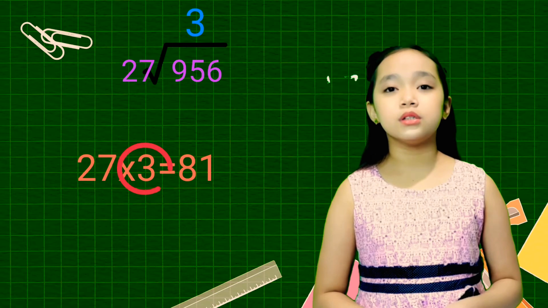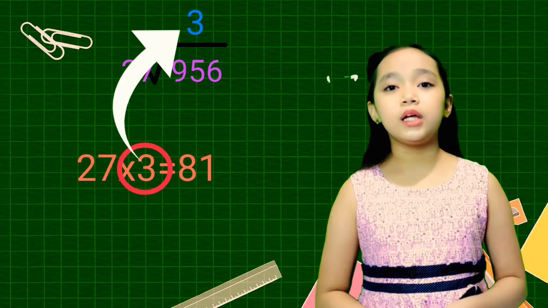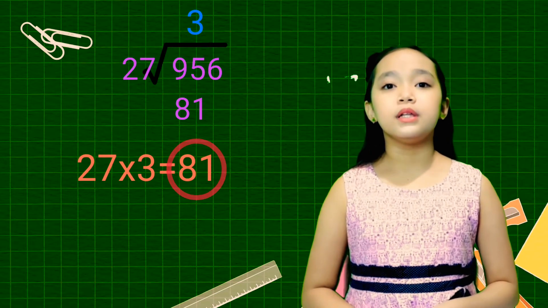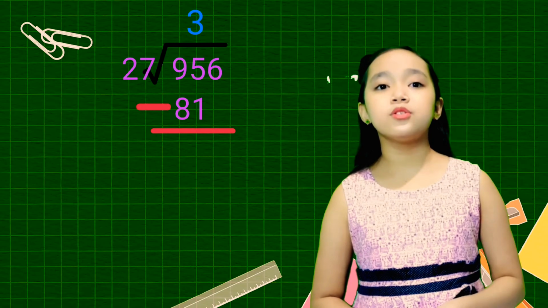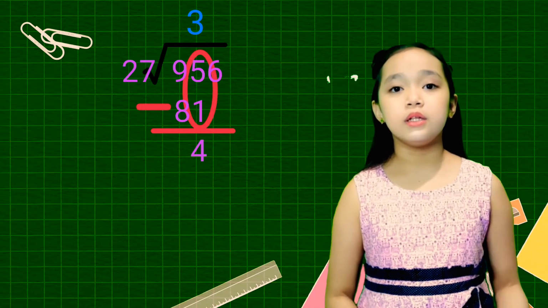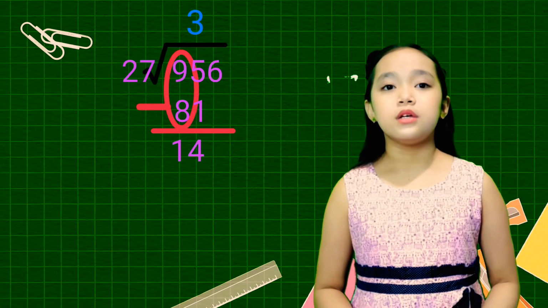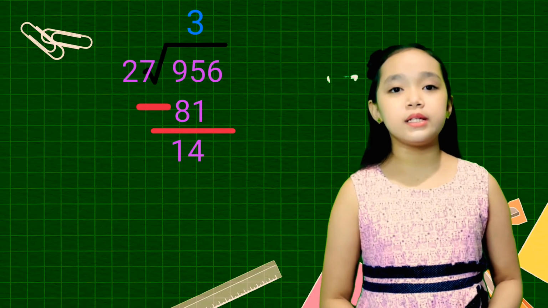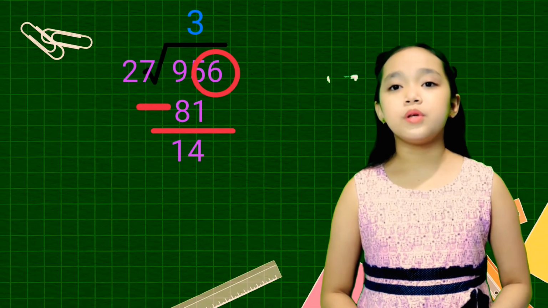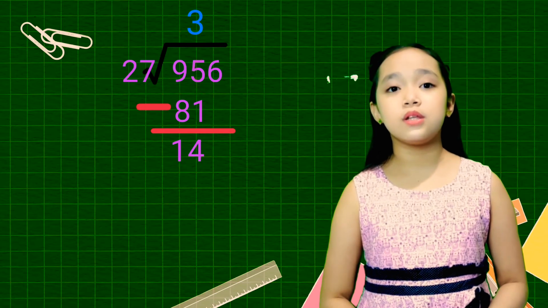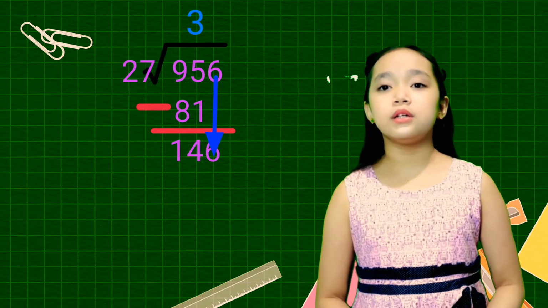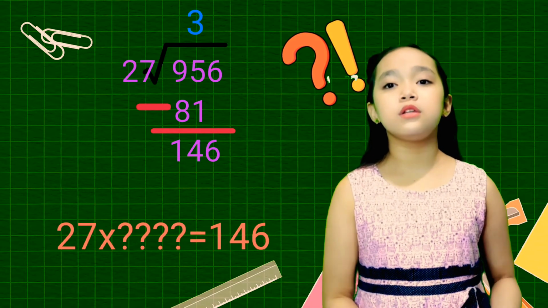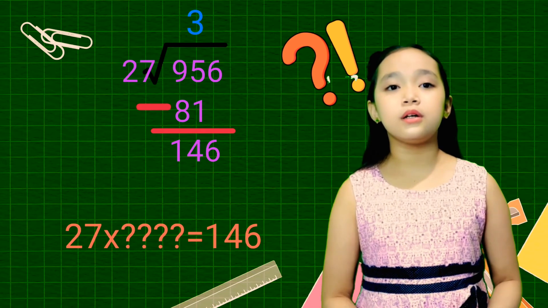We write 3 on top of the answer line directly above 5. Now, we put 81 below 95, then we subtract: 5 minus 1 equals 4, and 9 minus 8 is 1. So the remainder is 14. We now combine the next digit, which is 6. We make a copy of 6 and combine with 14. Together, they form 146.